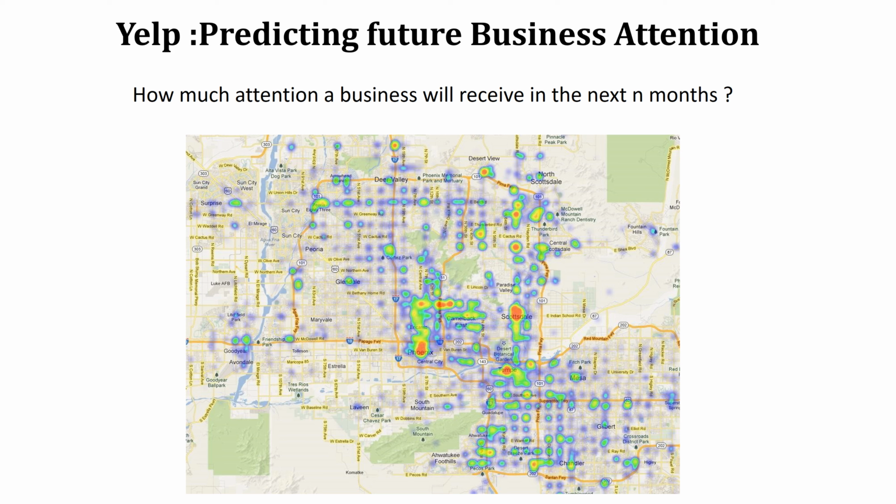What we are going to predict is how much attention a business will receive in the next few months using the Yelp dataset. After so many years of operation, Yelp has amassed an enormous amount of raw data on businesses. While businesses can see their current ratings and the raw text of their reviews, there is no information relating to forecasts about their business. Are they going to become more popular? Will their business increase? With this knowledge, a business owner can determine that something is wrong with their business model or that a new product they added is a really big hit.